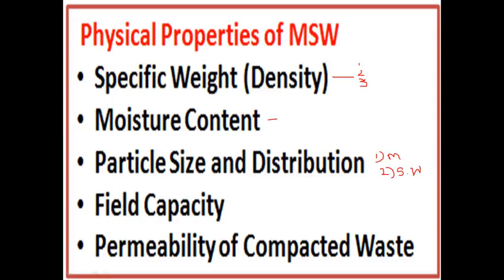So how will we do it? Using magnetic separators, because metal will be attracted by magnetic separators. The solid waste will pass through a magnetic machine, the metals will be attracted by the magnetic separator, the solid waste will go on and the metal will be removed. So that is the particle size and distribution. They will employ magnetic separators in large quantity at solid waste disposal sites when the metal collection is more than the solid waste.